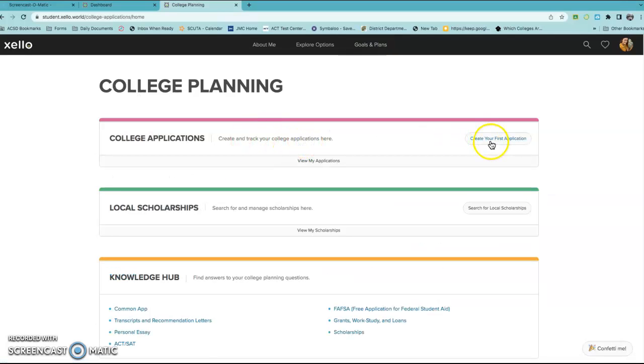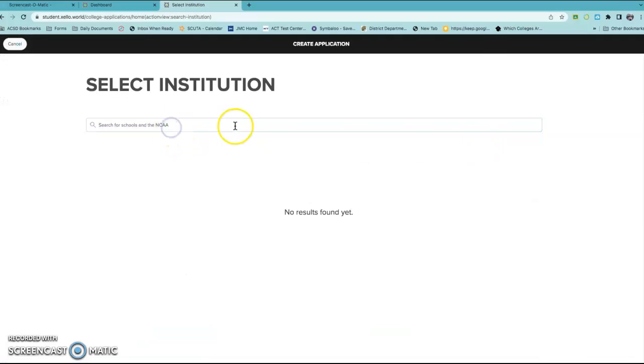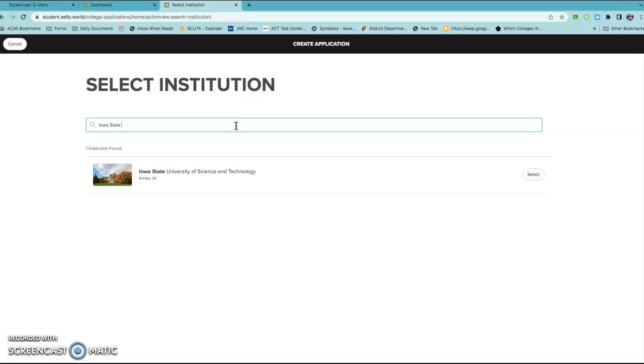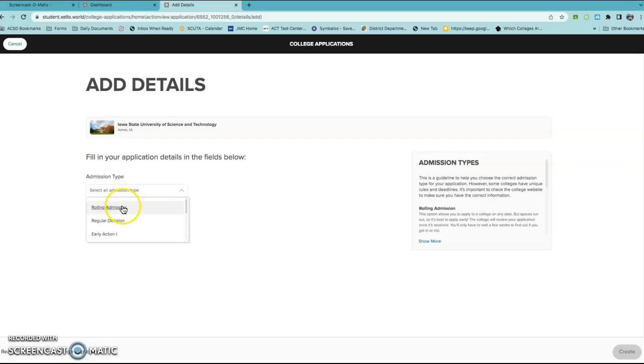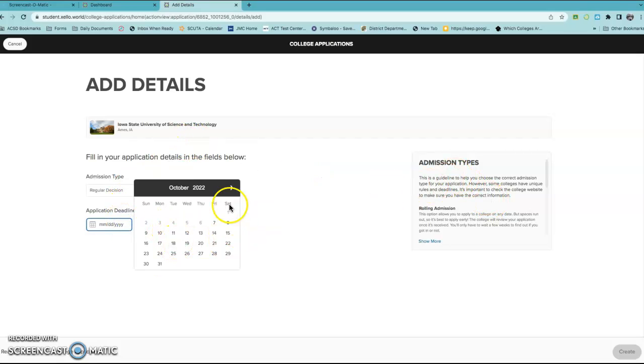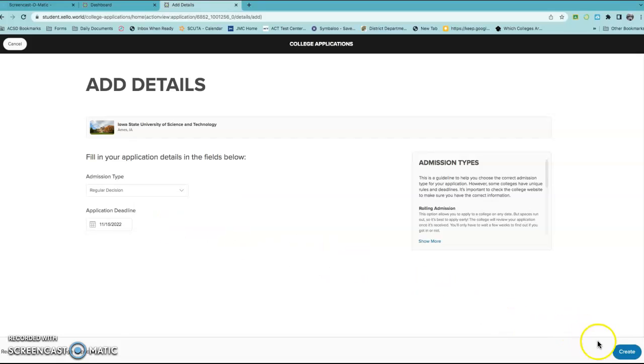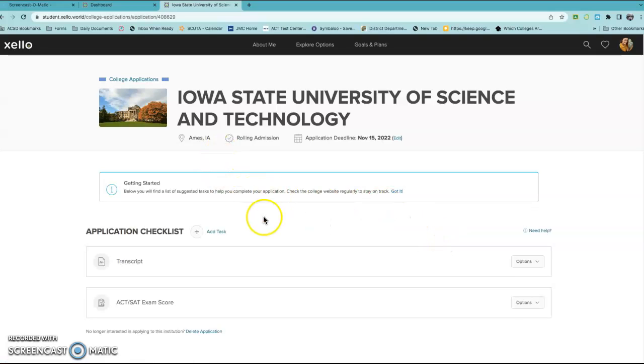You could also go to the college planning, if that's something you want to do. In here you can create and track your college applications. So if you wanted to start applying to like ISU, Iowa State University, I can do that. You can add as many as you want. Regular admission. I don't know what the application deadline is. I'm like totally making this stuff up as I go along, guys. Rolling admission. Okay, it explains that on the side. Did you guys know that?